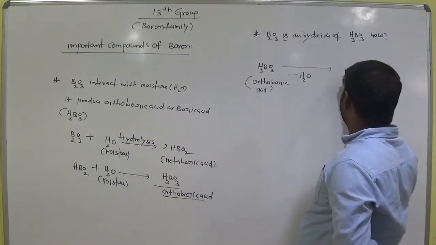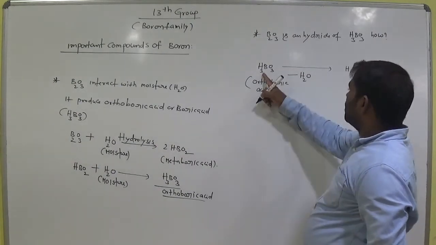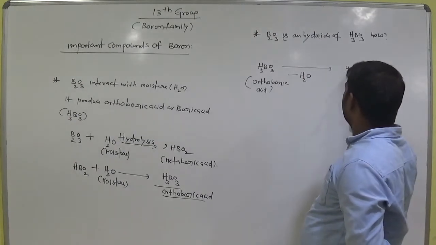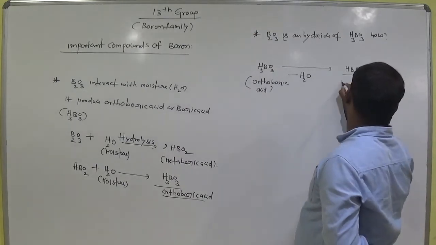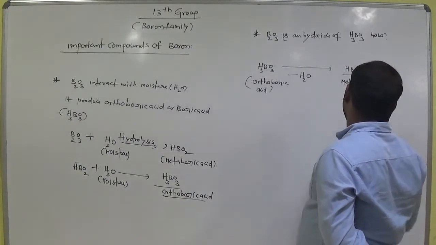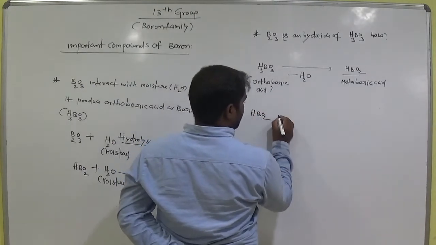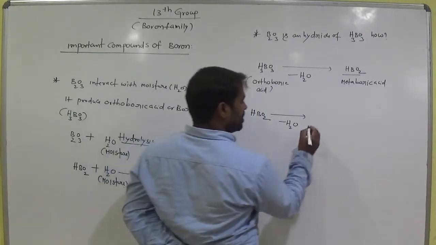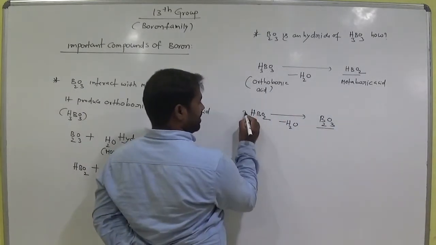Now it becomes H, out of 3, 2 hydrogens are removed. Then it is 1 hydrogen and 1 boron, HBO2. What we call metaboric acid. Now take that metaboric acid. Remove one more water molecule from this one. It gives B2O3, boric anhydride.